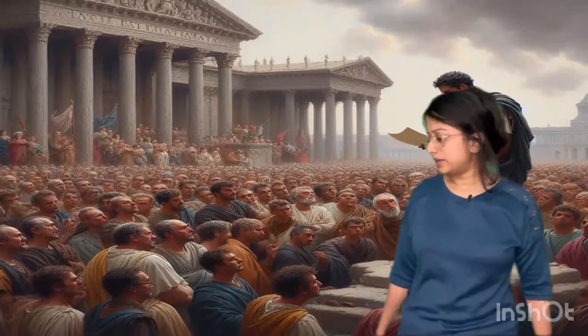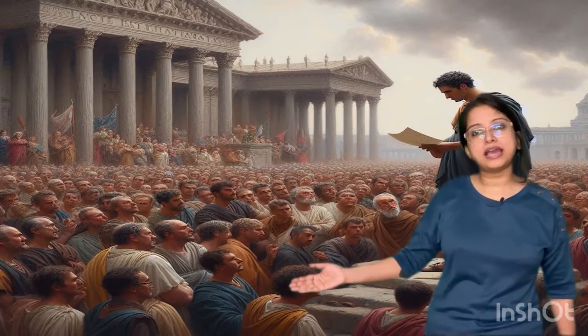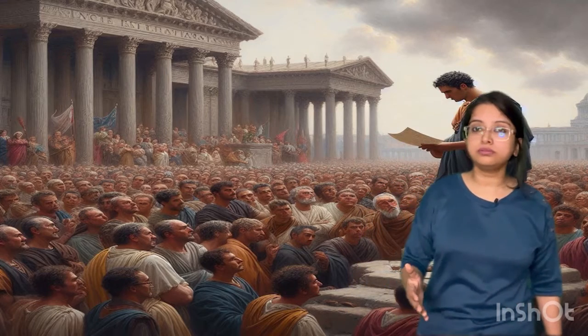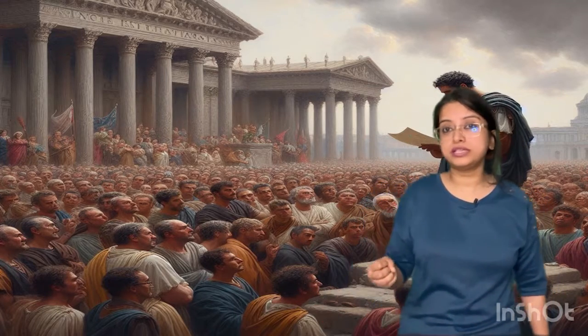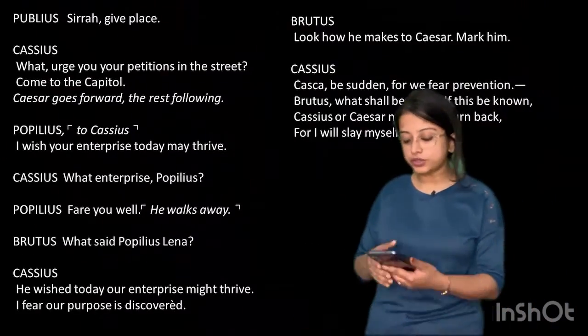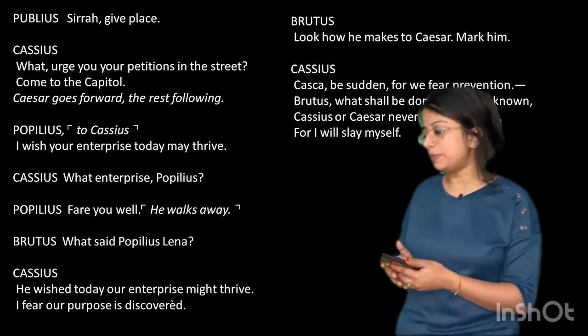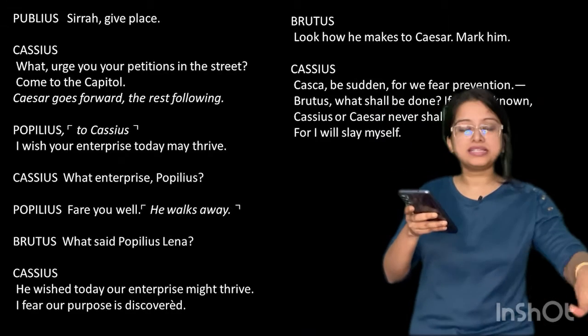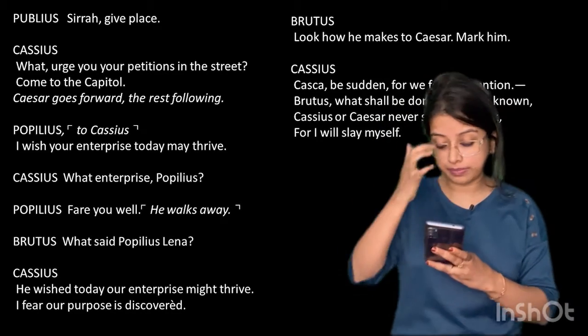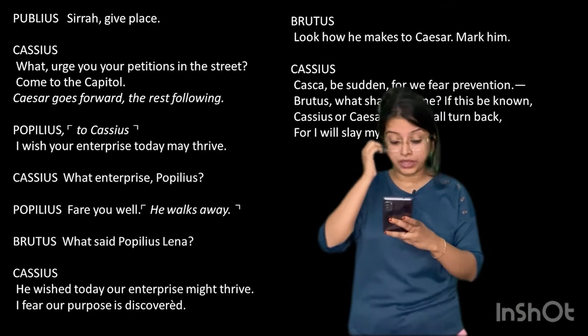So next image, we have one more image where he has a letter in his hand. He wants to read it, but he has to prove to himself that no, he's interested in the matters of common people, so he ignores the letter. Moving on to the next picture, we have Publius Syrah, give place. So Publius says to Artemidorus, move, just move aside from here. There are important matters. Caesar should see to it, right?